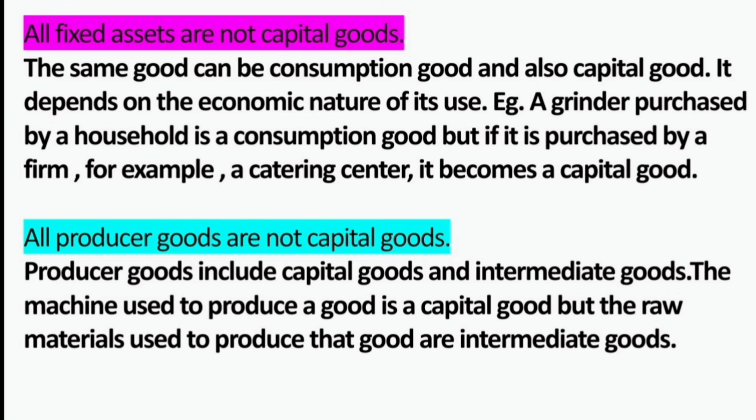Then all capital goods are final goods and they are producer goods. But all producer goods are not capital goods, because producer goods include capital goods and intermediate goods. The machine used to produce a good is a capital good, but the raw materials used to produce that good are intermediate goods. So everything depends on the nature of the use.